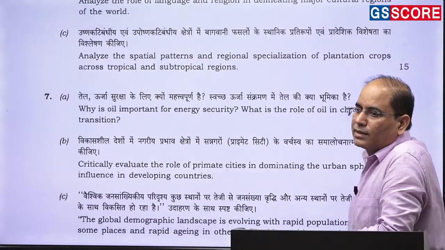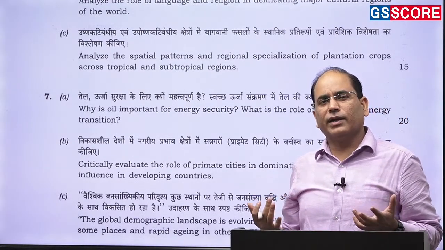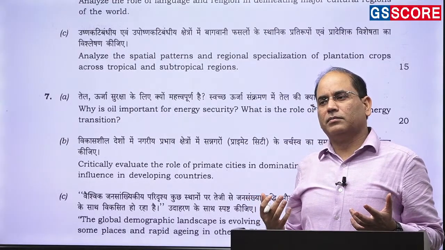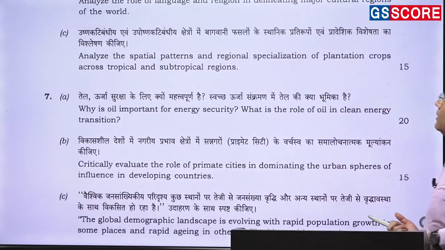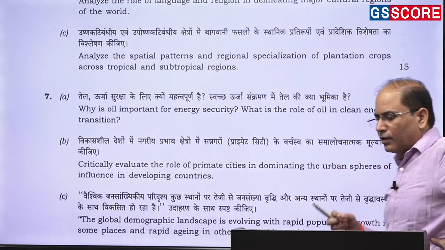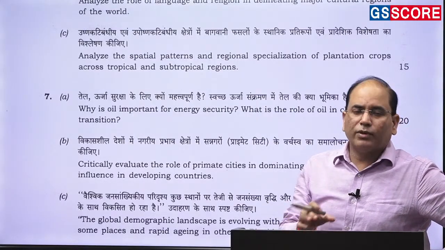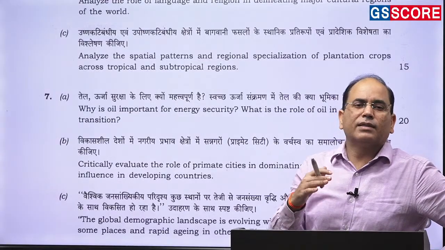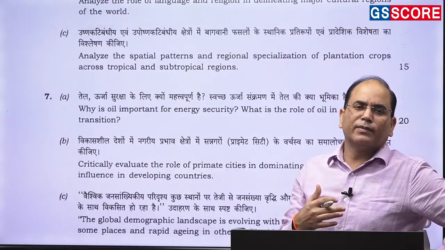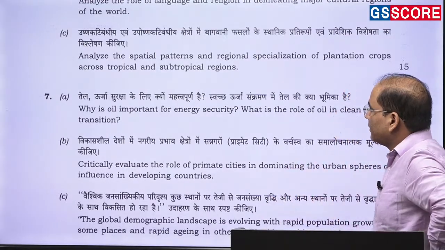So you can highlight some of the crop requirements. It requires high rainfall. There should not be waterlogging, and high rainfall is required. So all these things you can highlight. And more importantly, you can also highlight that in most of the places where we have the plantation crop, the soil is not that well suited to support conventional cropping. So people are less preferring conventional cropping and more preferring plantation agriculture.